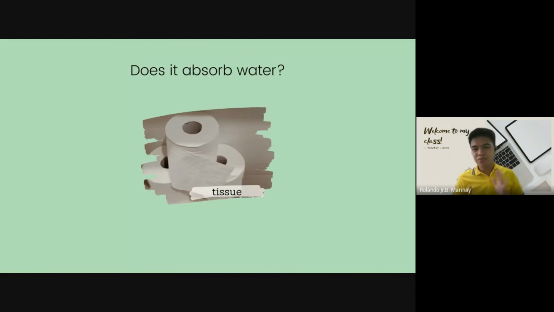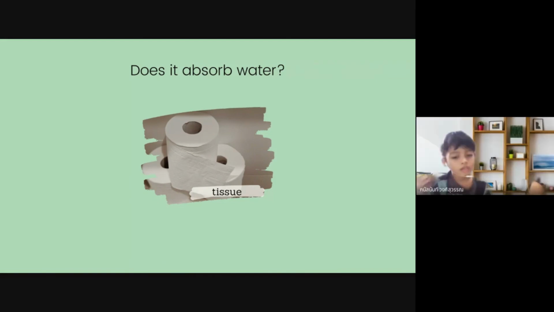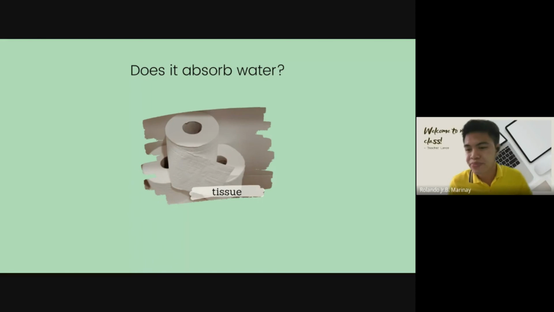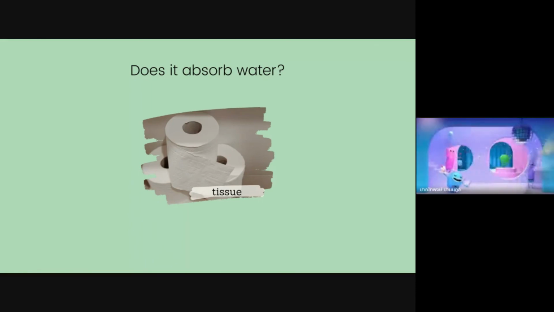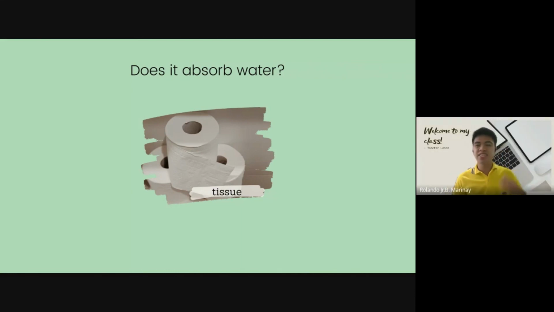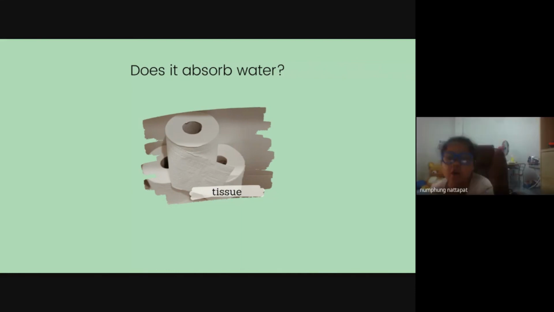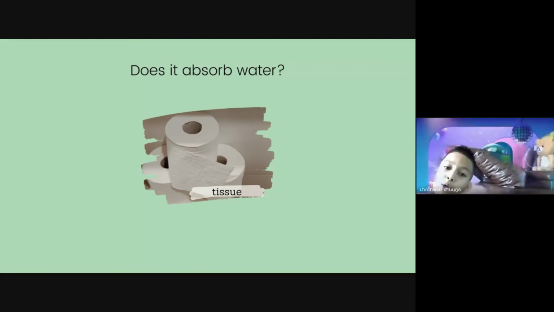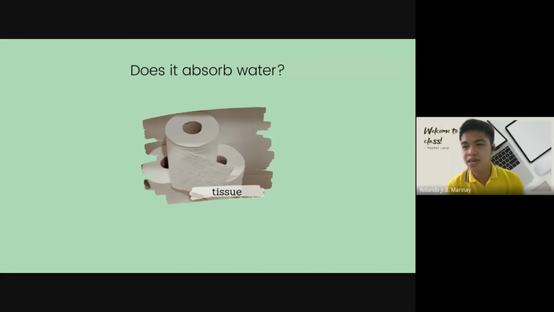Okay, now let's move on to the last part. This is about the water absorption of materials. Tissue. Yeah, it's a tissue. Does it absorb water? No, it does. Yes, it absorbs water. Don't be confused. Tissue absorbs water.